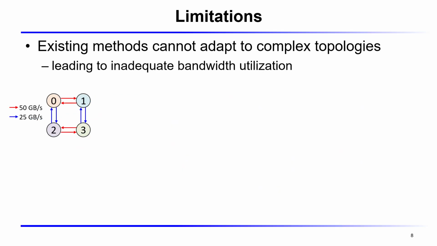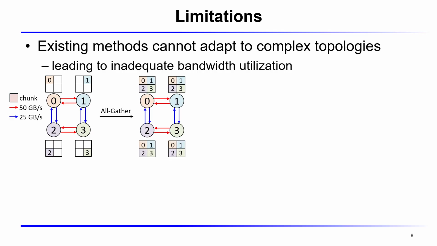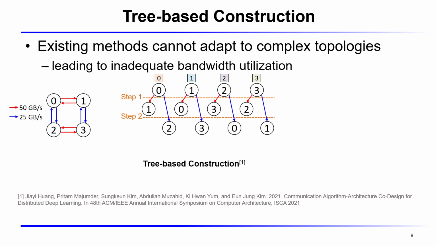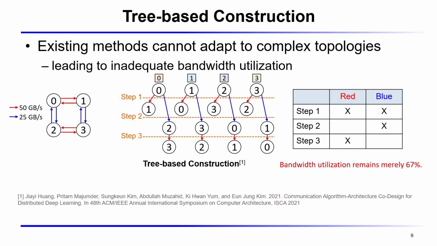Look at the topology in this figure. It's a 2D mesh, but crucially, the horizontal links have a different bandwidth from the vertical ones. And we'll use all-gather as our example here. Let's see how an existing tree-based method handles this. In the middle, all-gather propagates the data downward over 3 steps until every node holds all the 4 chunks. The bandwidth table on the right shows which links are active at each step.